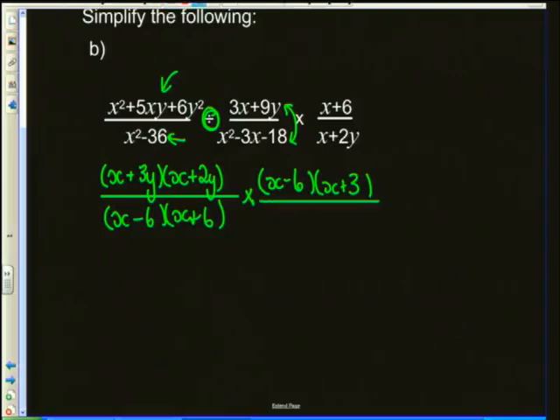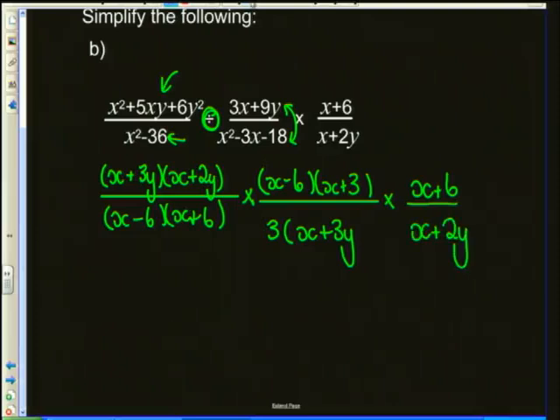That's going to be over then the denominator, which is now what was the numerator, and there's a highest common factor of 3 that can come out of that, leaving us with an x plus 3y. And finally, okay, that third operation is already timed, so that's going to stay as it is. I've got an x plus 6, and I've got an x plus 2y. Okay, so now that we've done all of that, now we look for common brackets, and we look to cancel.